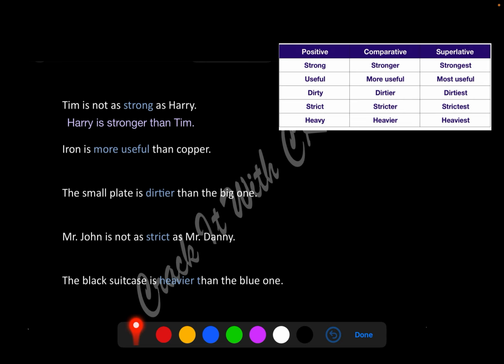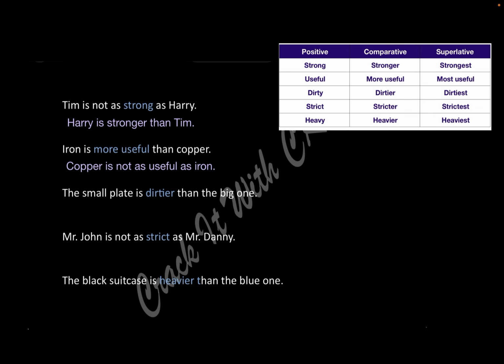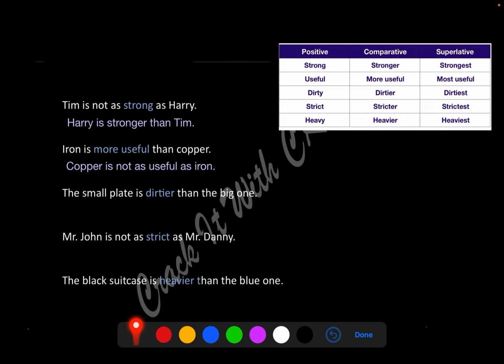Iron is more useful than copper. Okay, iron is more useful. Copper is not that useful. So copper is not as useful as iron. From more useful, we made it useful. Comparative to positive. The small plate is dirtier than the big one. Which is dirtier? The small plate is dirtier. The big plate is not as dirty. Okay. The big plate is not as dirty as the small one.